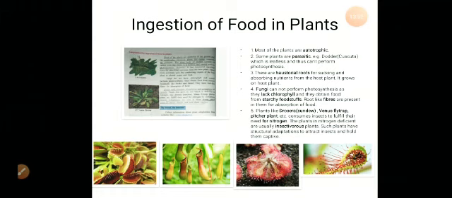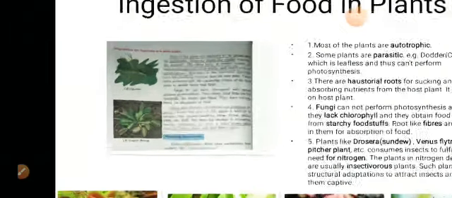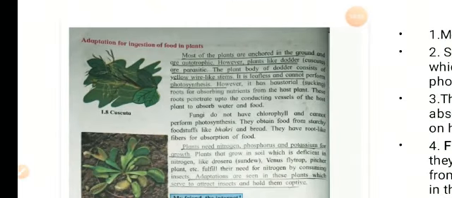So here the plant body of the dodder consists of yellow, if you can see in the picture, yellow strings or wire-like stems. It is a leafless plant and cannot perform photosynthesis. So it has haustorial or sucking roots for absorption of nutrients from the host plants. These roots penetrate up to the conducting vessels, that means right deep inside the plant where the conducting vessels conduct food and water. From there they penetrate deep inside the host plant to absorb the water and the food.